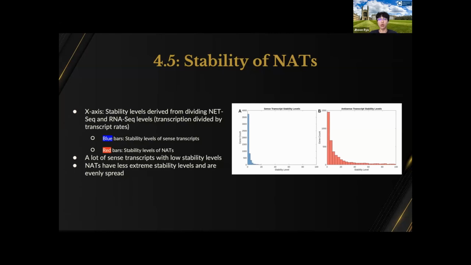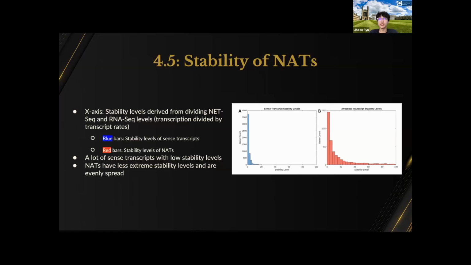That means that there are more antisense transcripts that have a stability level of 100 than sense transcripts that have a stability level of 100, and you can see by putting it side by side. So that means that NATs have less extreme stability levels and are evenly spread.